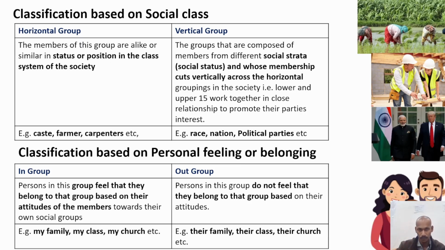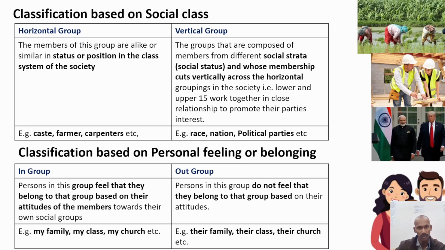So you belong to one of those. If you are in the Shudra category, then that is your horizontal group. That is your status. If you are in the Brahmin category, that is your status. That is your position, your class in society. Like farmer: all the people with occupations, like one group is farmers, then there are carpenters, so there are different kinds of groups. So these are horizontal groups where each member has similar status.